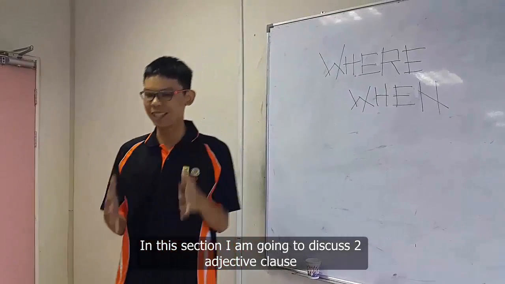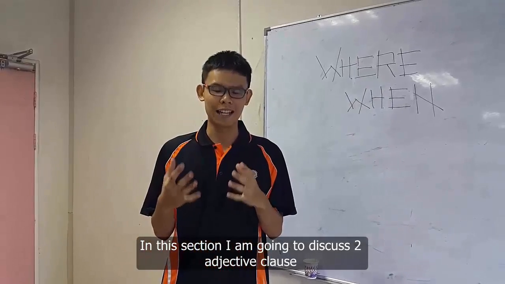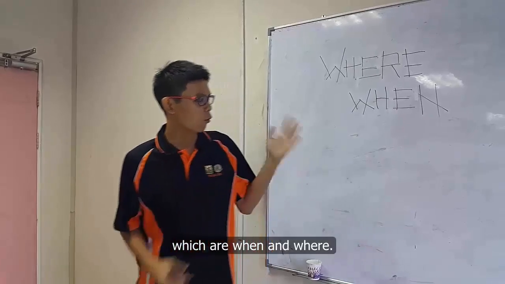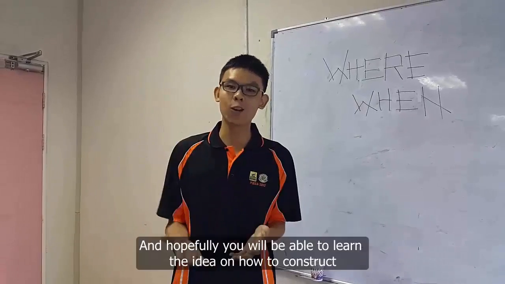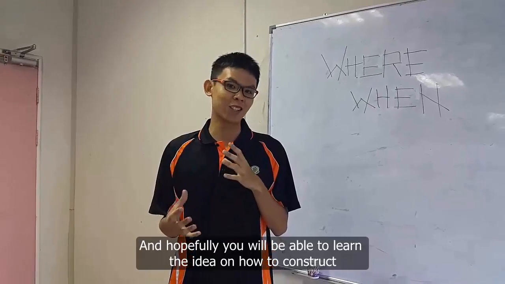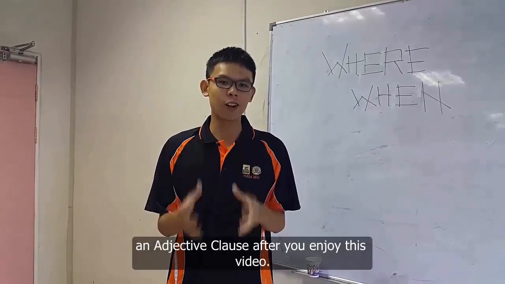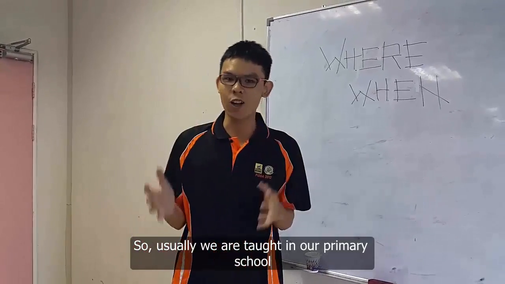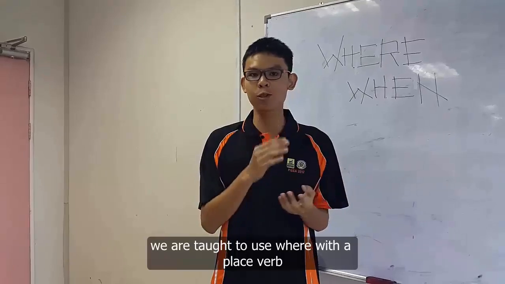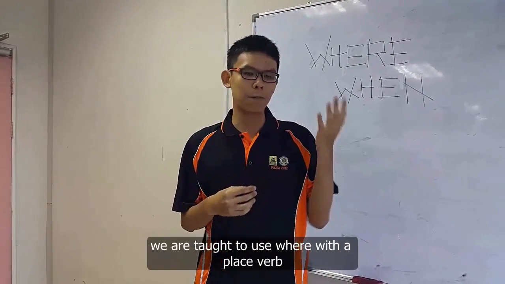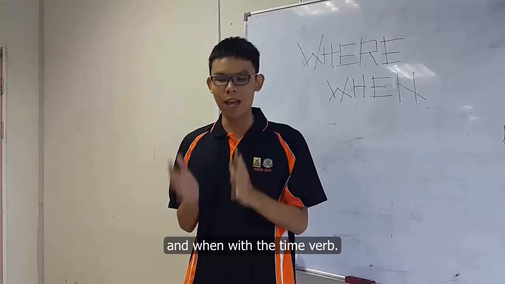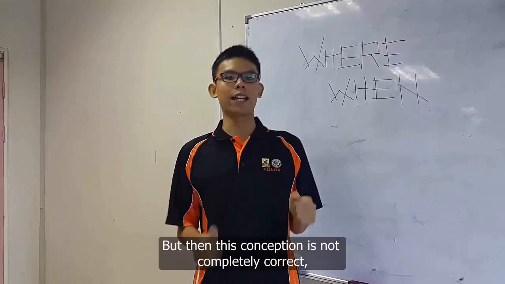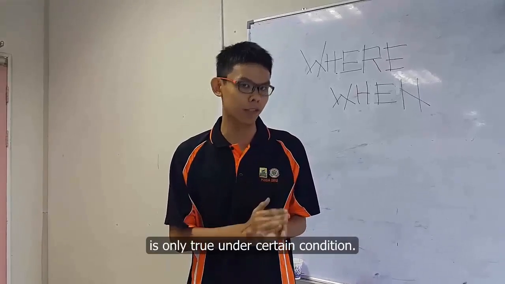In this section, I'm going to discuss two adjective clauses which are when and where. And hopefully, you will be able to learn the idea on how to construct an adjective clause after you enjoy this video. So usually, we are taught in our primary school to use where with the place words and when with the time words. But then this perception is not completely correct. It's only true under certain conditions.